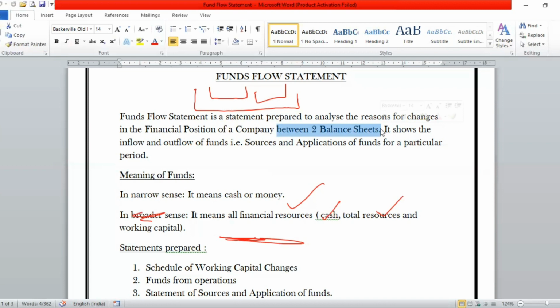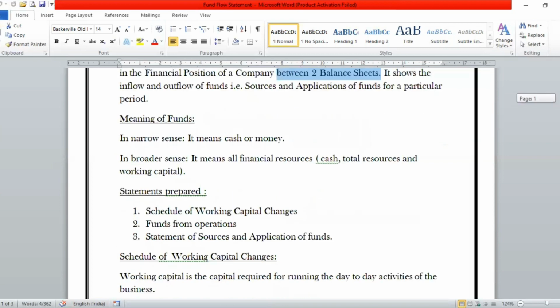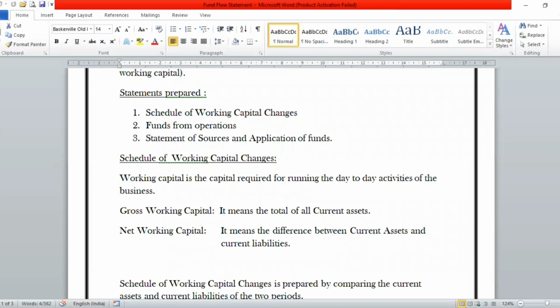Now, this statement is not a single statement. We will be preparing three statements under this part, which will help us recognize the movement of funds. Now, what are those three statements here? The three statements which are prepared, first is the statement of schedule of working capital changes. The second is the funds from operation statement. And the third is the statement of sources and application of funds.